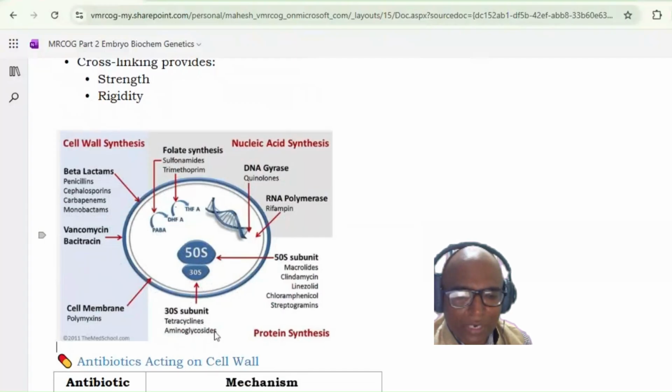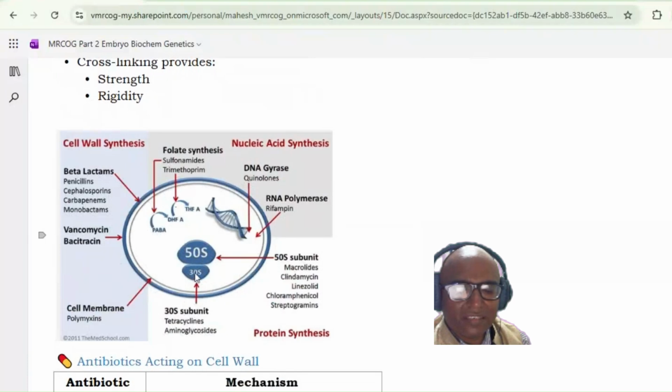So examples of aminoglycosides: gentamicin, and another commonly used one is streptomycin. Yes, streptomycin. Then another one which acts on 30S is tetracycline.